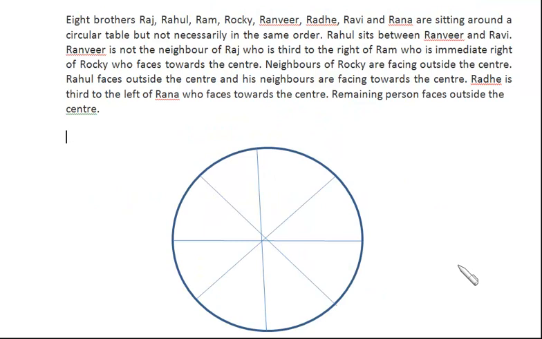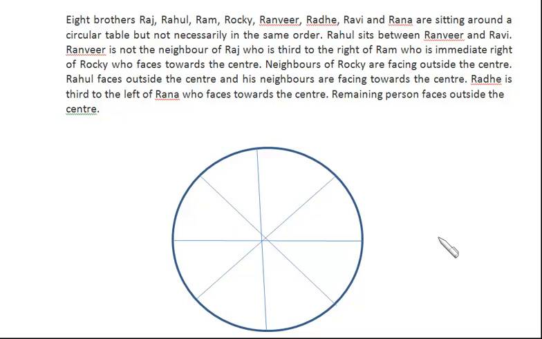Now one more circular arrangement problem. 8 brothers are there: Raj, Rahul, Ram, Rocky, Ranveer, Radhe, Ravi, Rana are sitting around a circular table, but not necessarily in the same order. Now some people are facing towards the center and some people are facing outside the center. So we have to be very careful while making this arrangement, because left and right of the persons who are facing center will be different from the persons who are facing outside the center. So just make the arrangement very carefully.